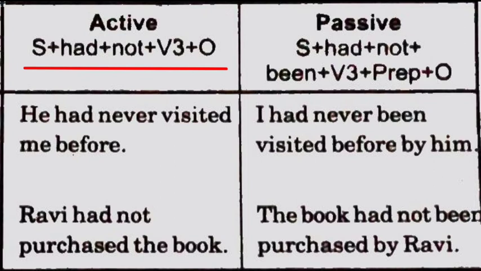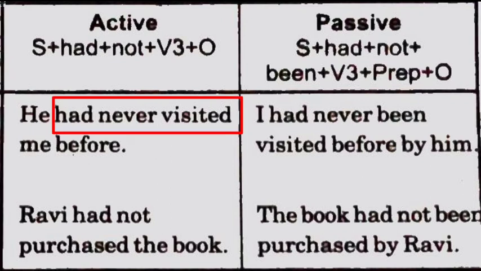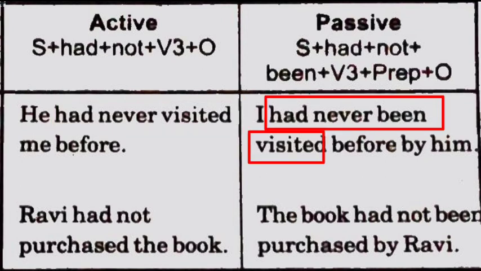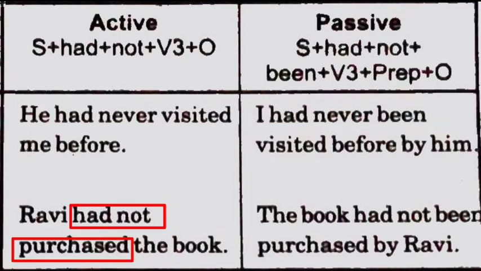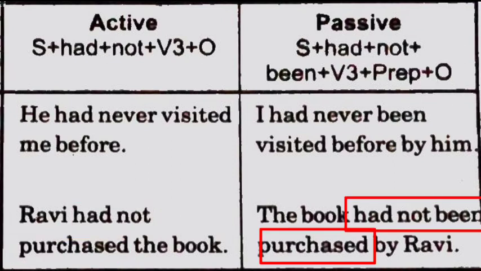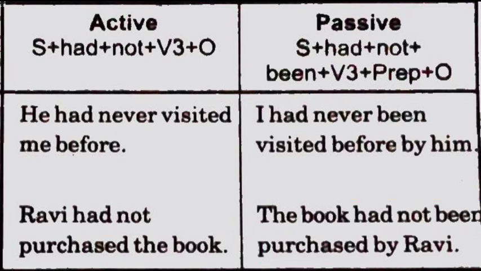Same way for negative, active form is subject plus had plus not plus third form of the verb plus object. So same way, had and not will remain same. Then we'll add been, then third form of the verb. For example, he had never visited me before. So I had never been visited before by him. Never can be used instead of not. Okay. Ravi had not purchased the book. The book had not been purchased by Ravi.